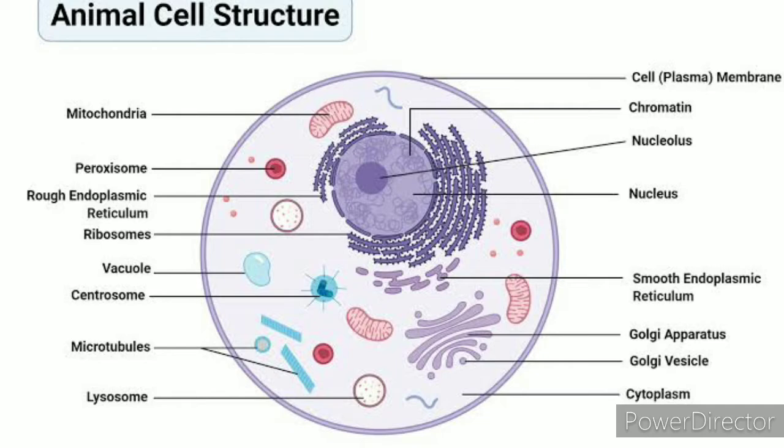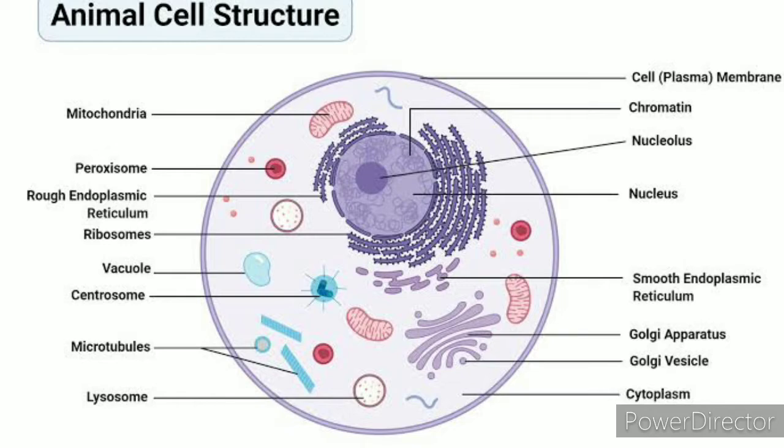Next, students, you observe the labeling ribosomes. Ribosomes help in protein synthesis. Ribosomes are found both in plant and in animal cells.